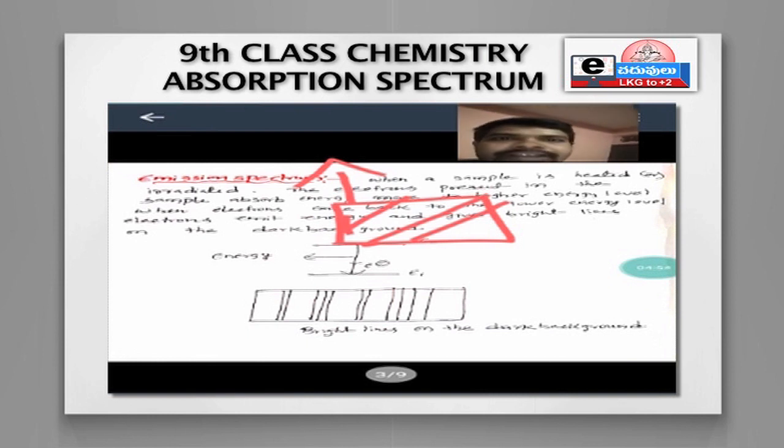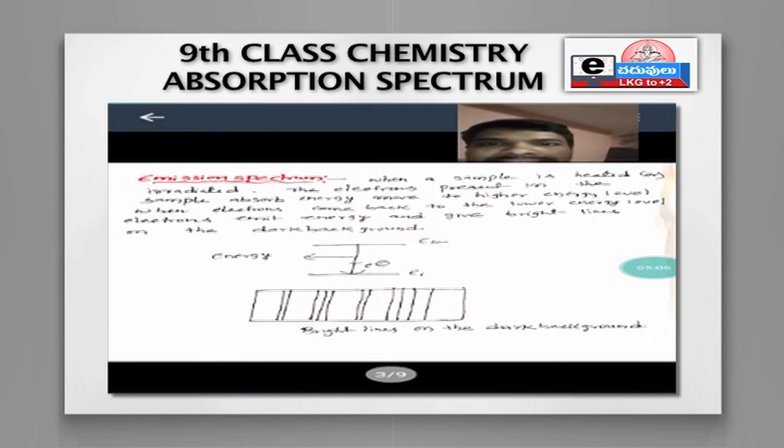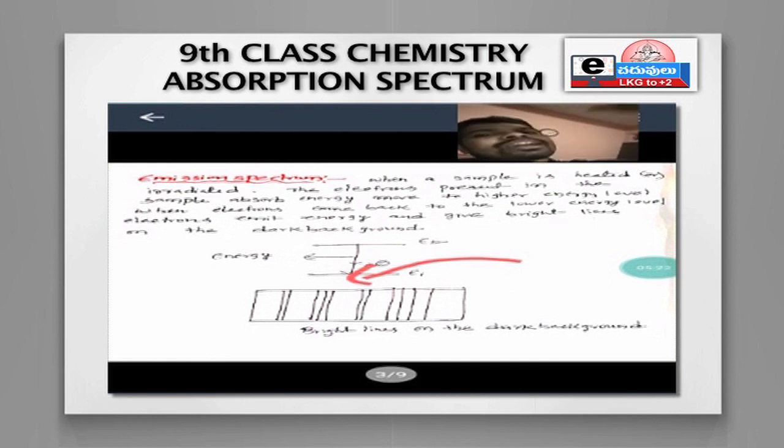the electrons present in the sample absorb energy. What will happen when a chemical sample is heated or irradiated? The electrons present in the sample absorb energy and they move to higher energy level.